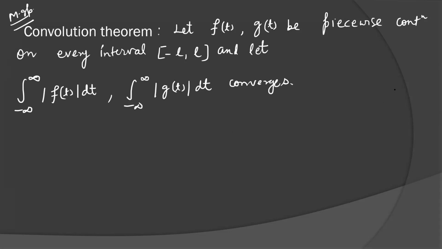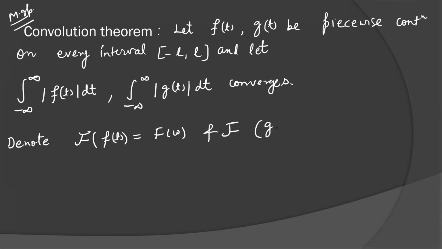It means absolutely convergent because we are taking the magnitude. Magnitude is also called absolute value, so it is called absolutely convergent. Denote the Fourier transformation of f(t) as F(omega) and the Fourier transformation of g(t) as G(omega).